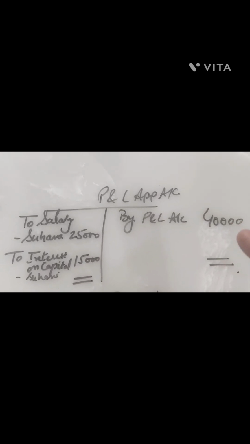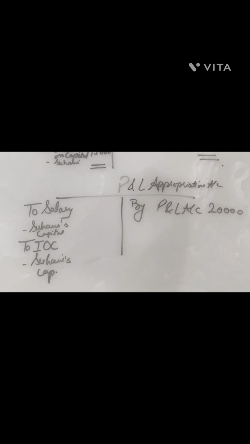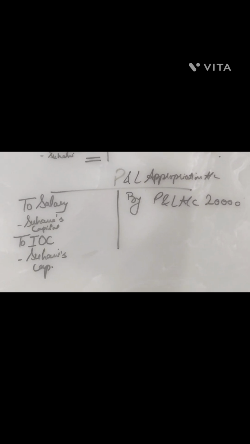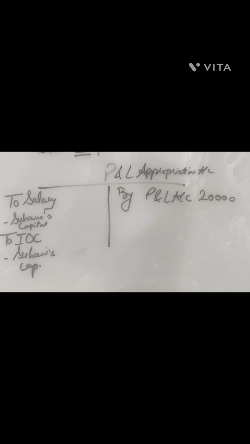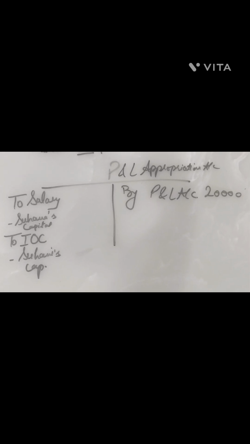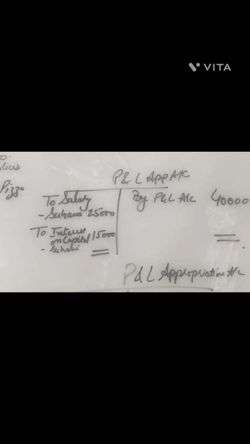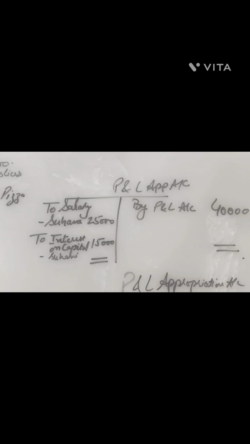What if this profit is a lesser value? Let's say over here the profits are reduced to half, that is 20,000. So in this case, how will this 20,000 profit be distributed among the partners whose claims were 25,000 and 15,000?